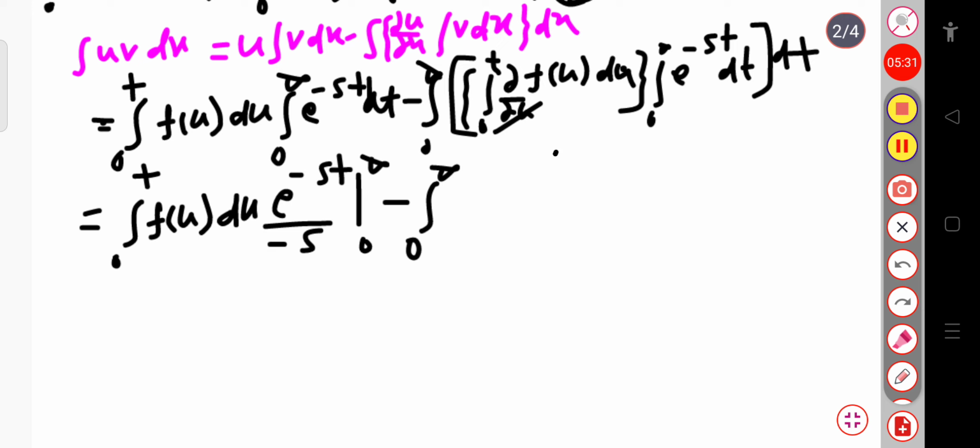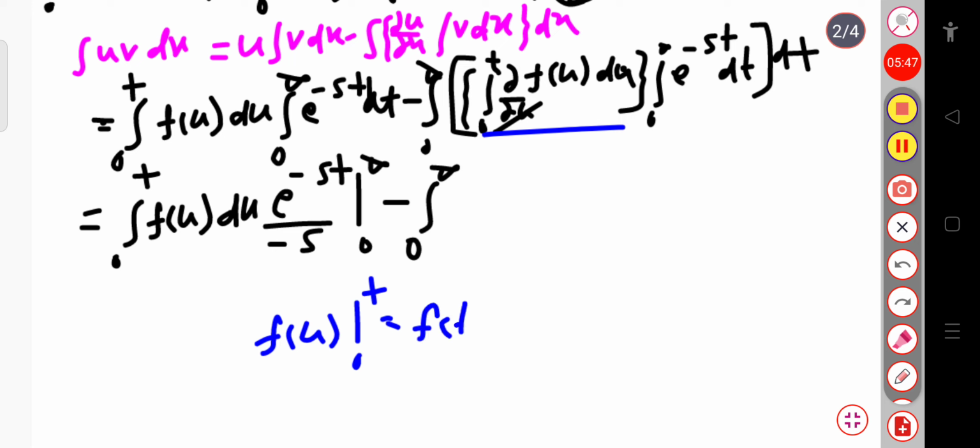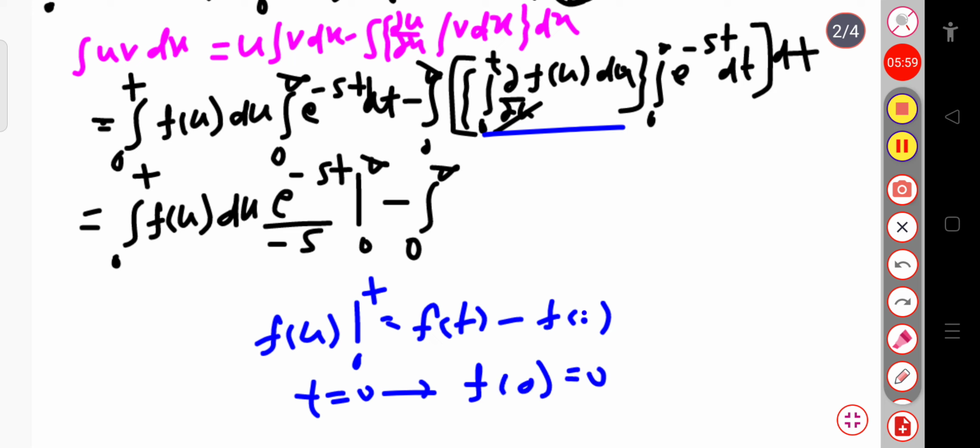So the derivative of the integration of f of u will be f of u. Let me write here, I am just calculating for this integration. This will be the integration of df of u, that will be f of u, and I have to put the limit over 0 to t. So this will be equal to f of t minus f of 0. But at t equal to 0, we will consider that f of 0 equals 0, suppose. So here we have considered that the value of f of 0 equals 0 when t equals 0.